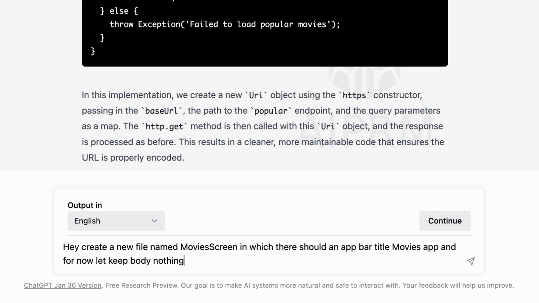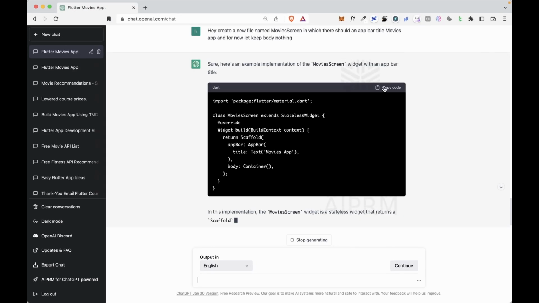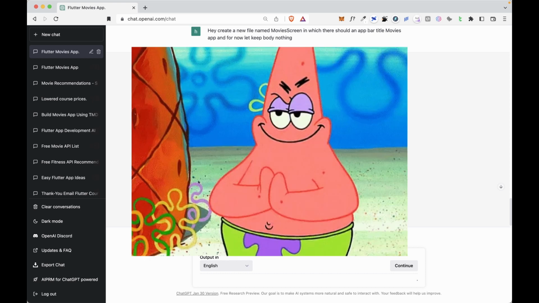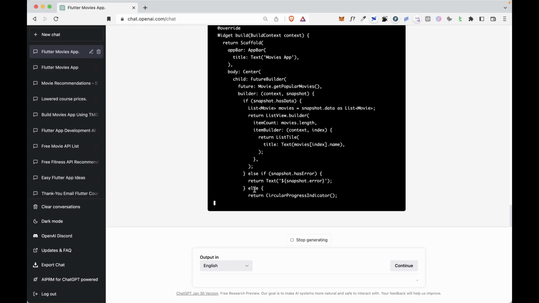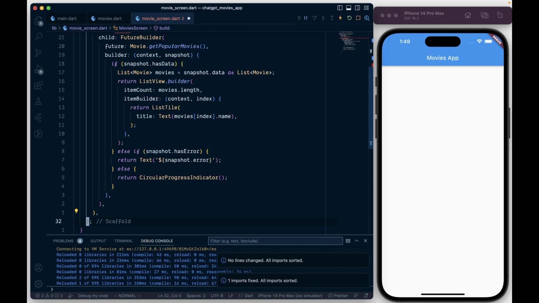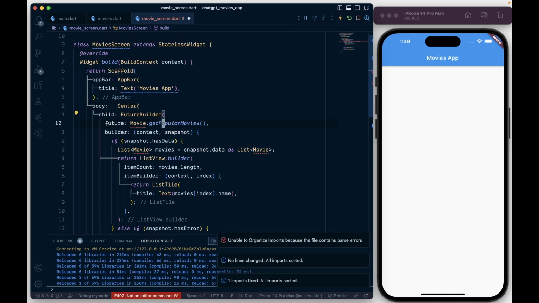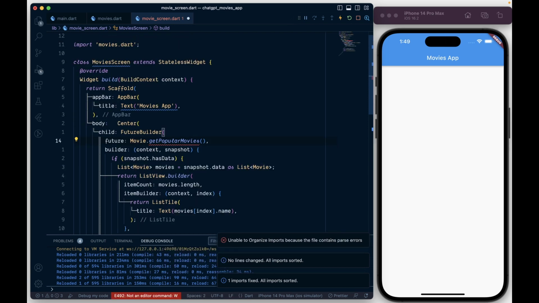Now let's create the UI. So I asked ChatGPT to simply create a movie screen with an app bar, and it did exactly that. But that was easy. So I increased the difficulty and asked ChatGPT to create a future builder and just show the title of the popular movie which we have fetched. And it created exactly that with a list view builder, error message, and a circular progress indicator. Though after pasting this in VS Code, I find it has misspelled the movies class, but overall it was great.